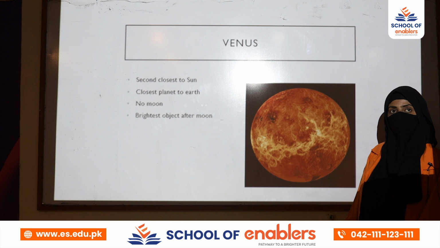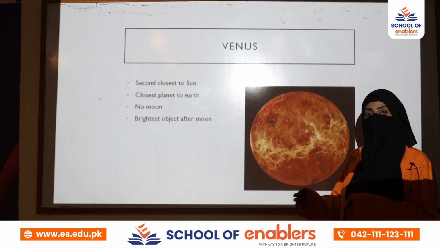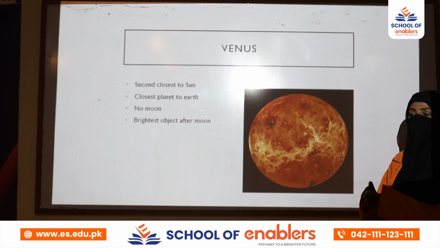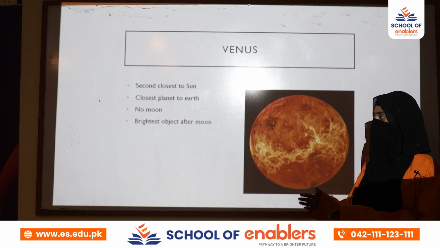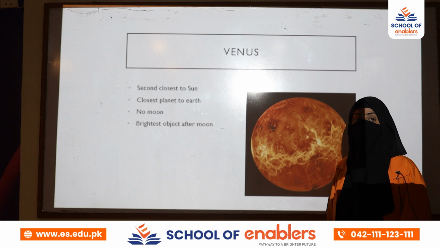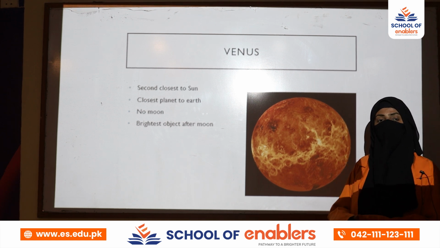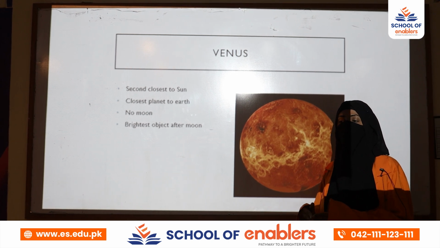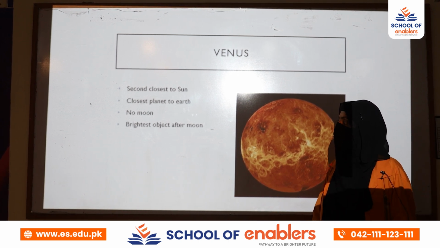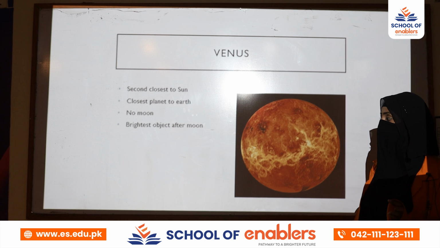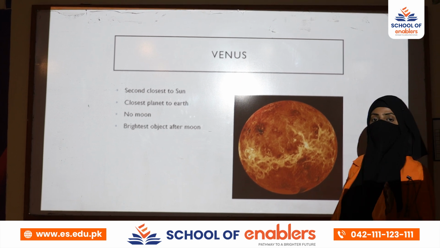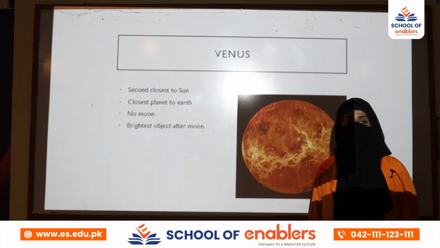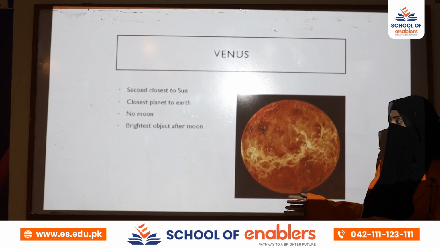Second planet is Venus. Venus is the second closest to the sun, as its distance from the sun is shorter as compared to the other planets except Mercury. Moreover, it is the closest planet to the Earth, as it is the second planet and Earth is the third one. Venus also does not have a moon, and we also say that Venus is the brightest object after the moon, the brightest planet of the solar system.